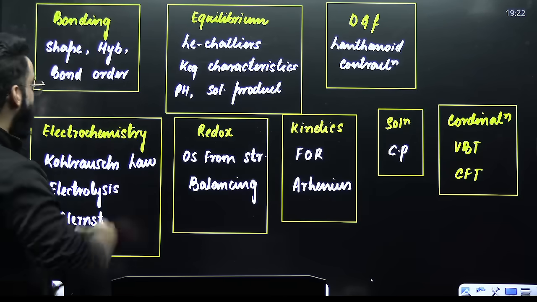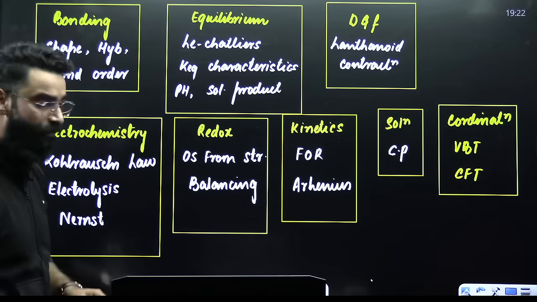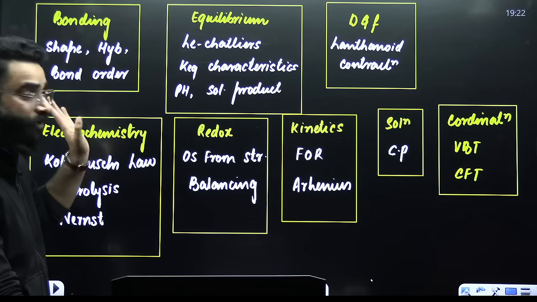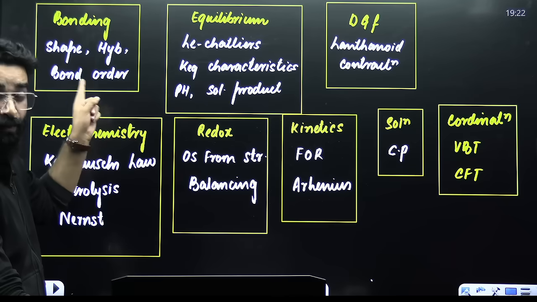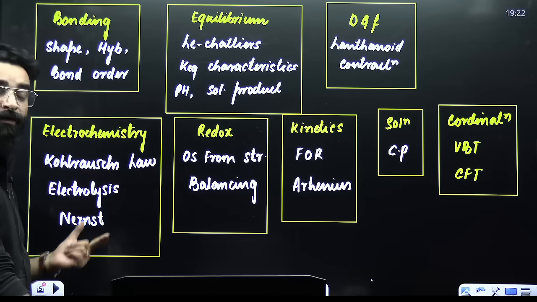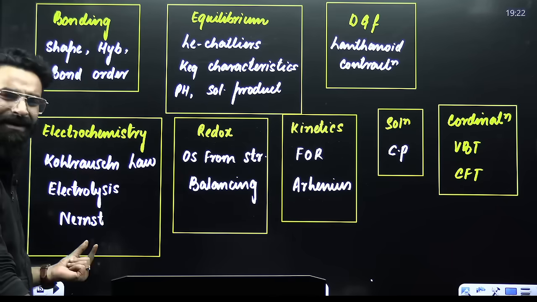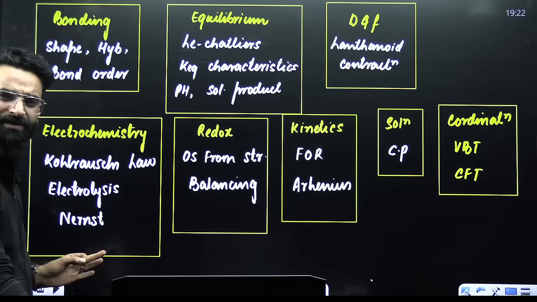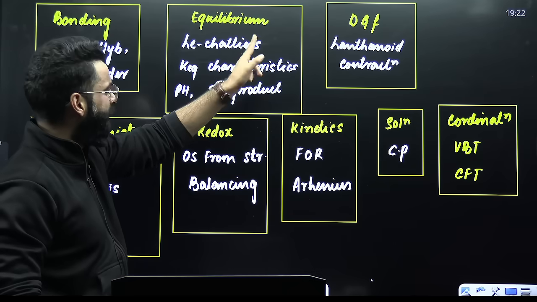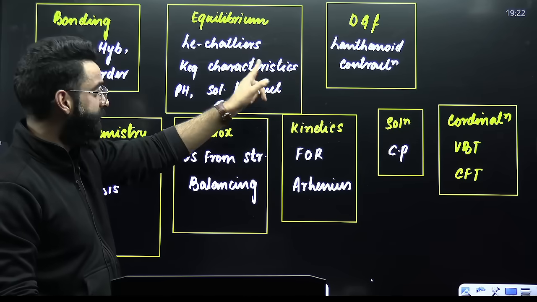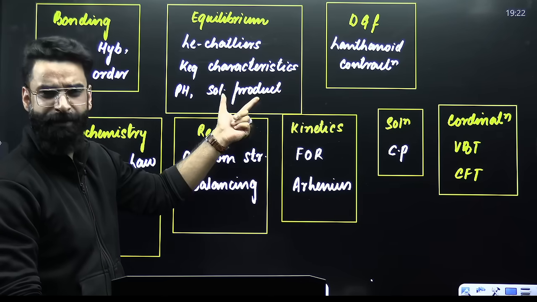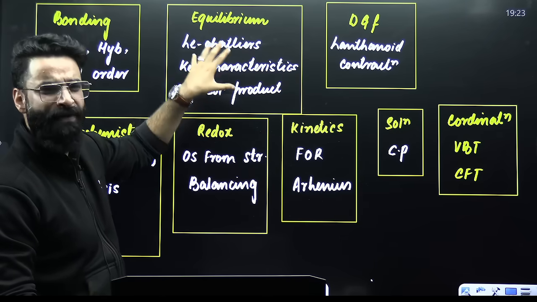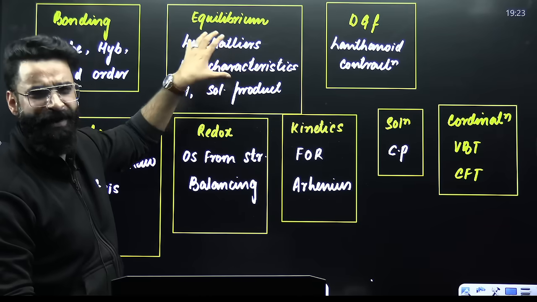Similarly, my dear students, talk about bonding. When it comes to chemical bonding, shape, hybridization, and bond order are important. Some 3 questions almost will be asked. Electrochemistry involves Kohlrausch's law, electrolysis, and the Nernst equation. Again, PYQs are asked. Equilibrium: Le Chatelier's principle, characteristics of equilibrium constant, pH, and solubility product. Almost every year you will find questions from these topics, and this year also.